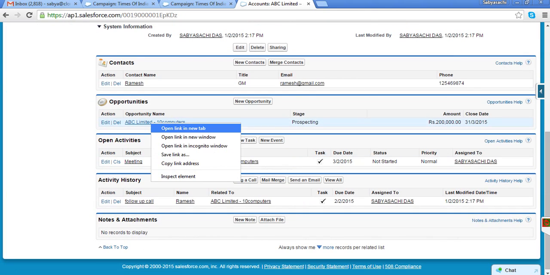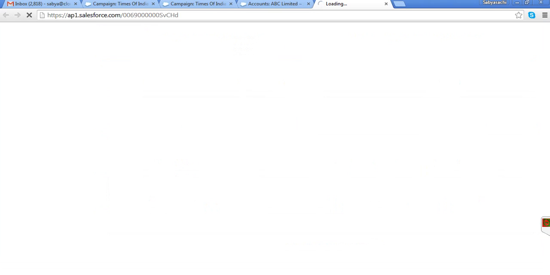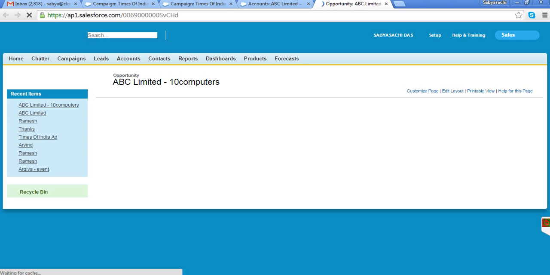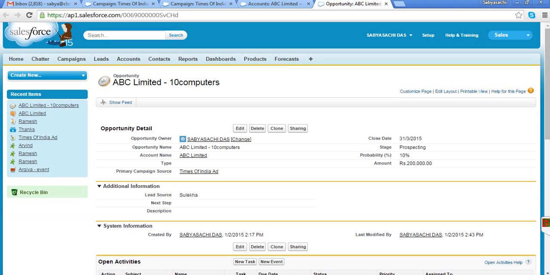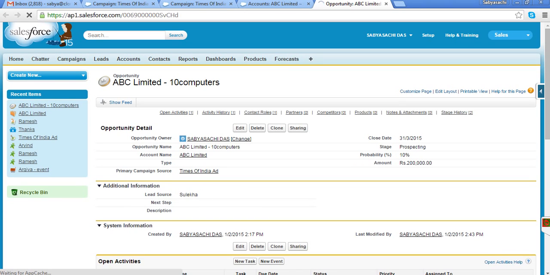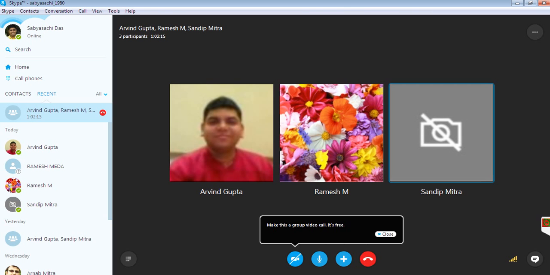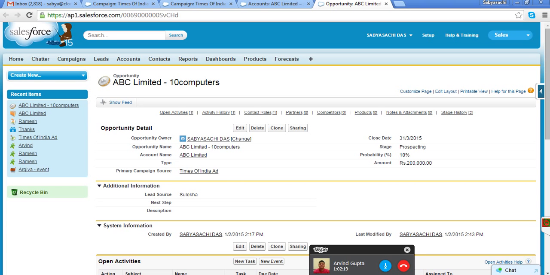Similarly, every opportunity has an owner. Say there are 4 salespeople in our company. One is Sabya, Ramesh, Arvind, and I forgot another person. Sandeep. Yes, Sandeep. Say we 4 are the salespeople in the same company.